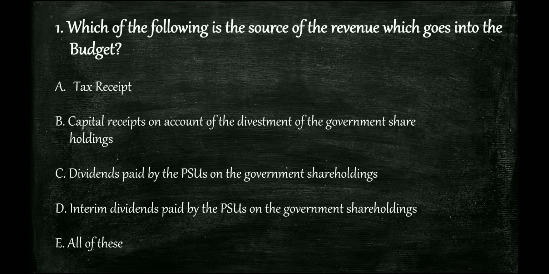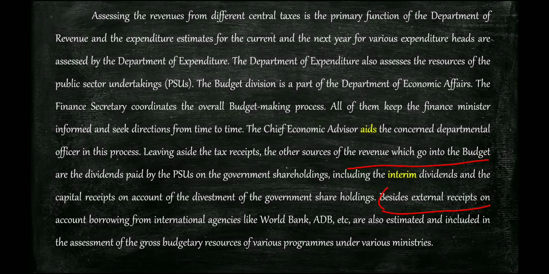First question which we know, which of the following is a source of the revenue which goes into the budget, right? And we know that tax receipt, yes. Capital receipts on account of the divestment of the government shareholdings. Let's see that again if we have doubt, because in exam both the things will be on one screen. Your passage will be on your left and your question will be on your right. So when you get some answer, we'll just check again with those options, right? Here it is a bit difficult, but in exam the interface will be very easy. Like left side will be your passage and right side will be your questions, right? The interface there will be easy, so that you can check again and answer.